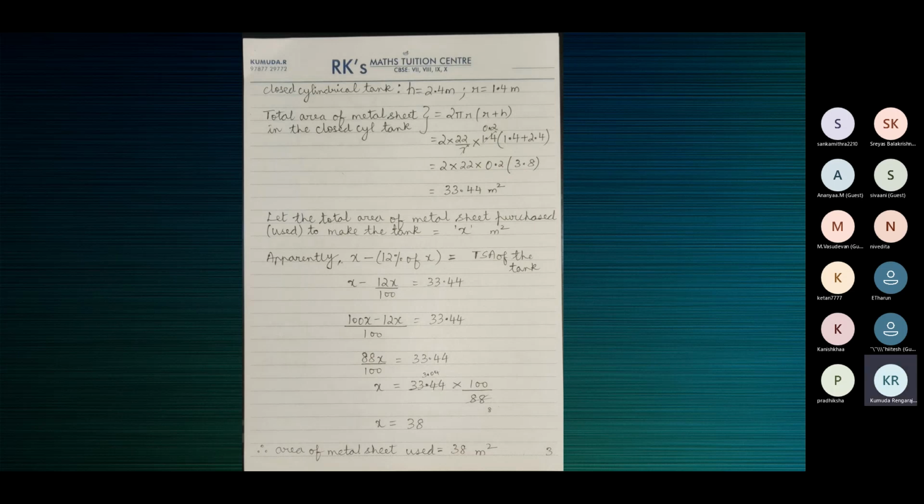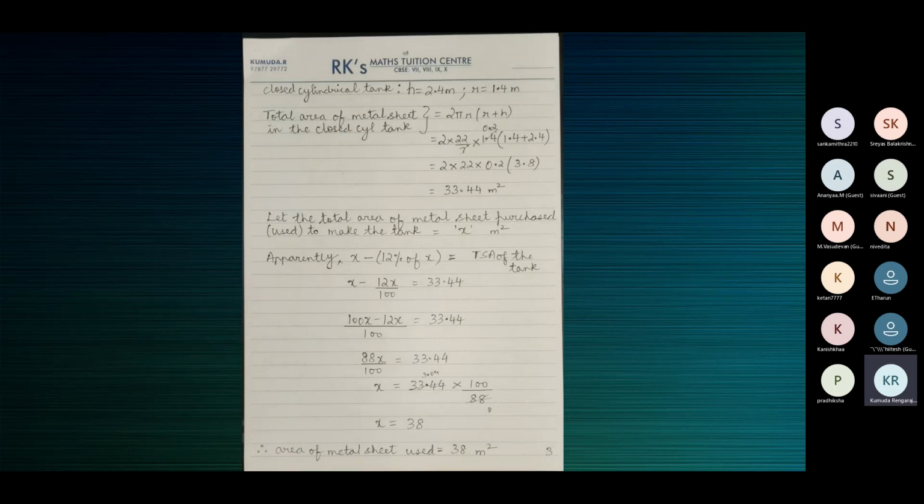The base of the tank must have a radius of 1.4 meters and the height of the tank must be 2.4 meters. For this radius and this height, the TSA is 33.44 meters square. If you buy exactly 33.44, you're going to lose 12% of that. Then how will you maintain the radius and height?